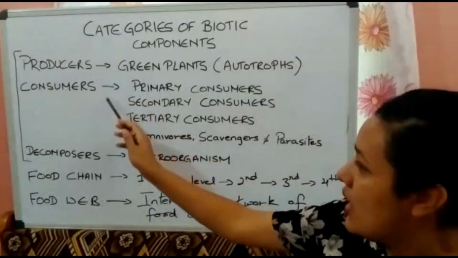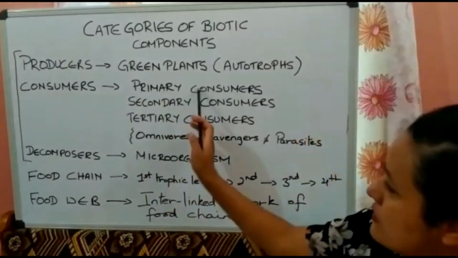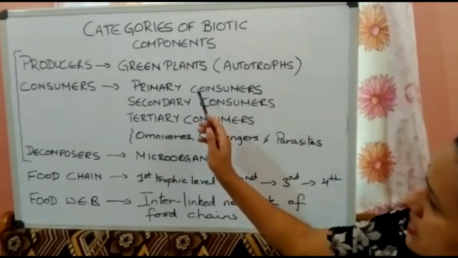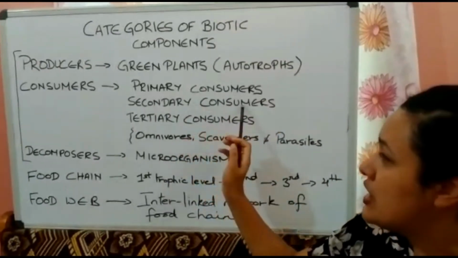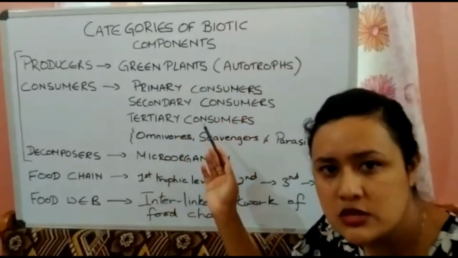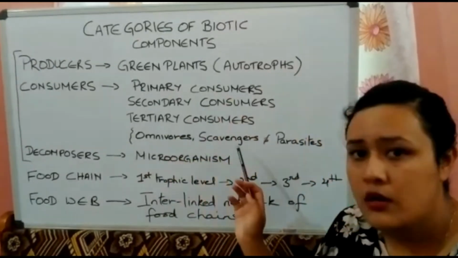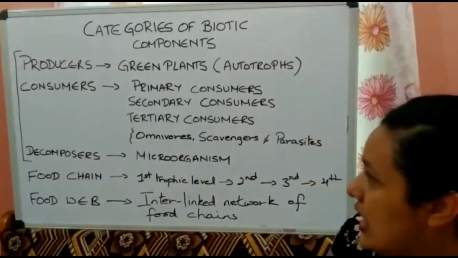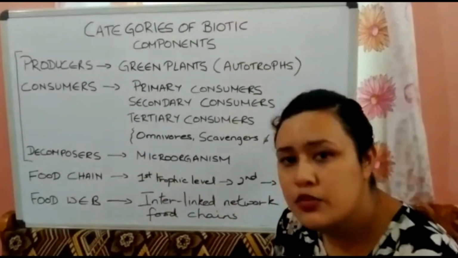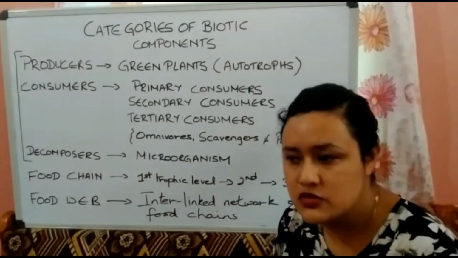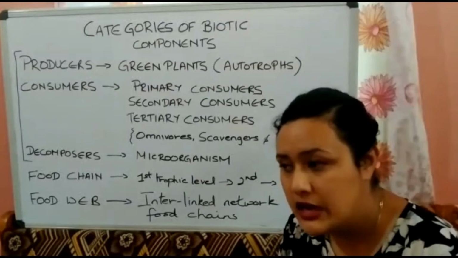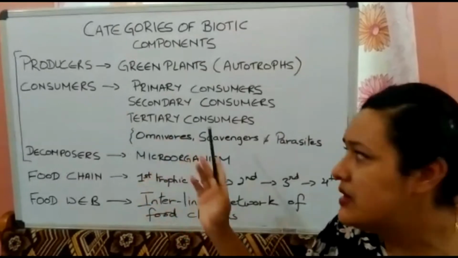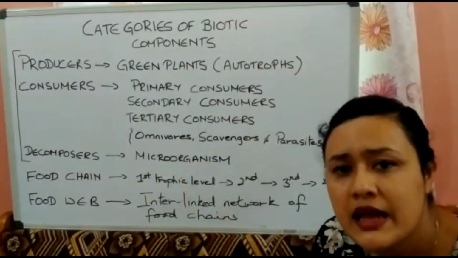So these are the different types of consumers: primary, secondary, tertiary consumers. The primary are herbivores, secondary carnivores, tertiary top carnivores. Under that, parasites, omnivores, scavengers all come under top carnivores. And the third category is the decomposers. They are the microorganisms, like bacteria and fungi. They feed upon the dead remains of plants and animals.